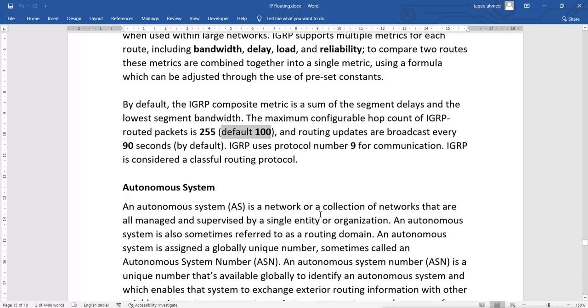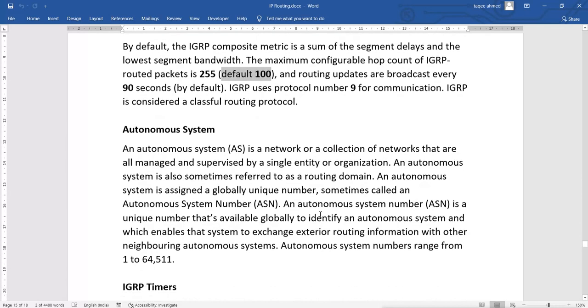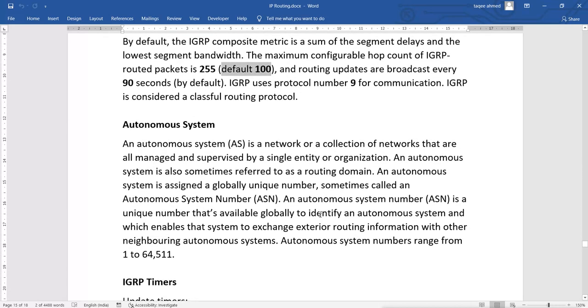Now whether you are using IGRP or EIGRP, the autonomous system will be the same. An autonomous system is a network or a collection of networks that are all managed and supervised by a single entity or organization. An autonomous system is also sometimes referred to as a routing domain.